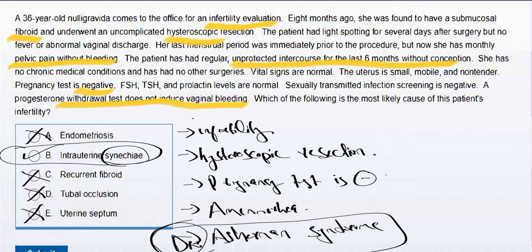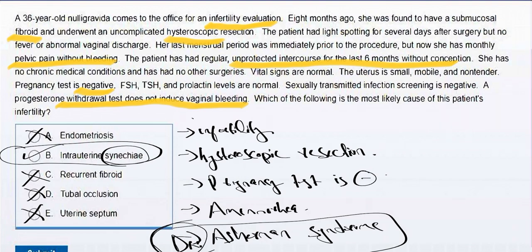Coming again to choice B. Why is choice B the correct one? Because this patient has infertility issues, as she has been doing unprotected intercourse for the last 6 months without conception. And second, she has pelvic pain without bleeding. The pregnancy test is negative, and the progesterone withdrawal test does not induce vaginal bleeding.